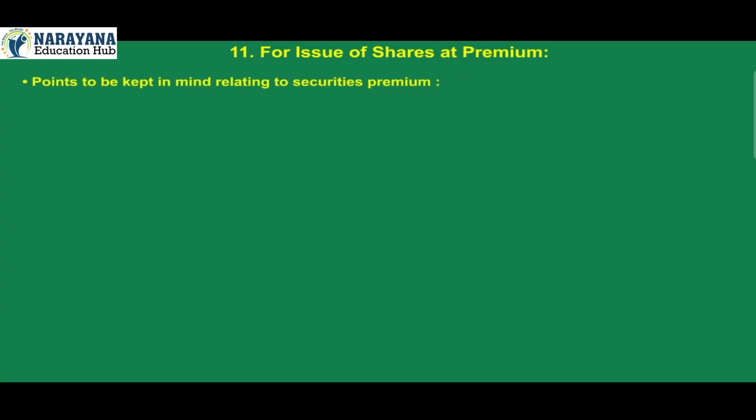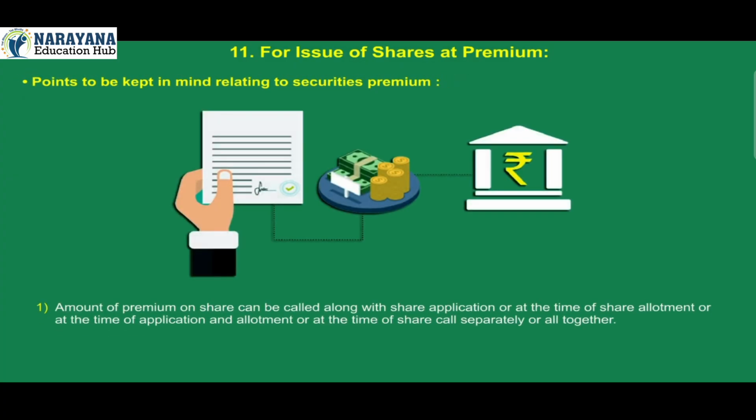Points to be kept in mind relating to securities premium. 1. Amount of premium on share can be called along with share application or at the time of share allotment or at the time of application and allotment or at the time of share call separately or all together. 2. There is no legal restriction on issue of shares at a premium. 3.